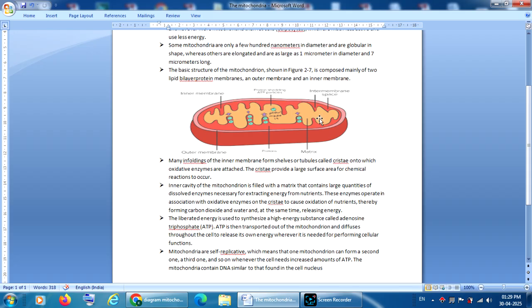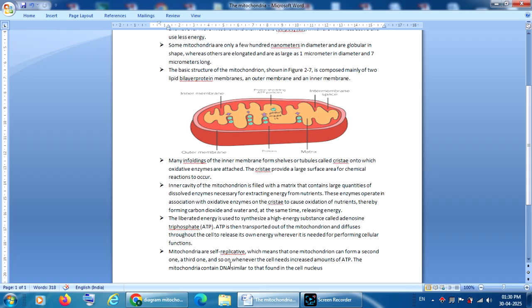Whenever ATP is synthesized in the mitochondria, it diffuses out into the cell, and the cell utilizes it whenever energy is required. So we call mitochondria the powerhouses of the cell because they synthesize adenosine triphosphate, a high energy molecule used for the functions of the cell.